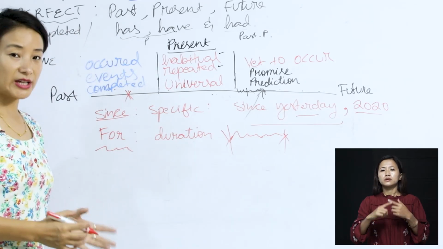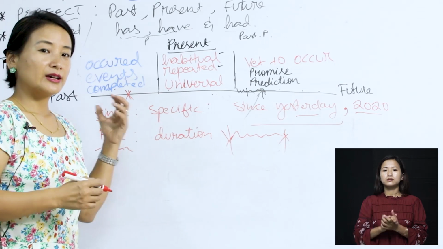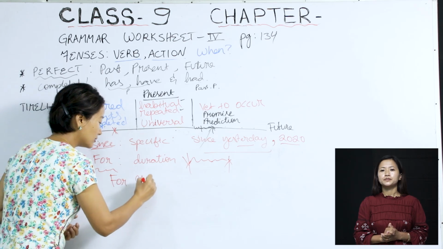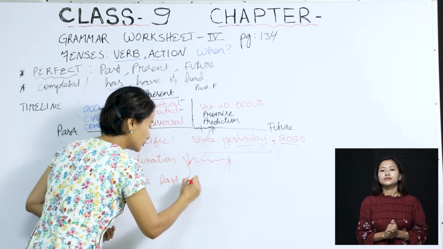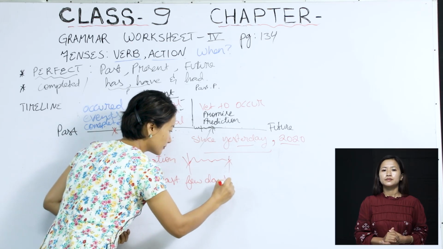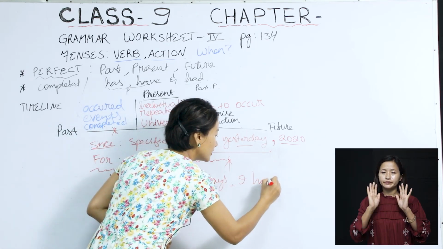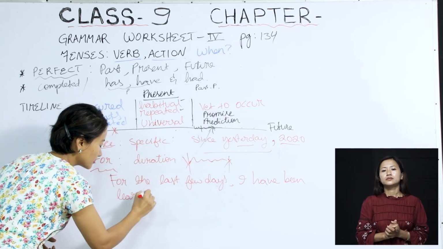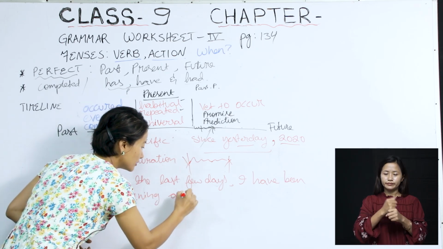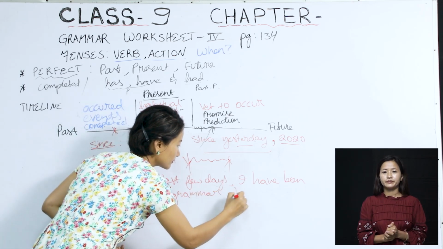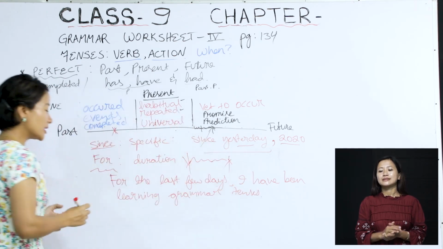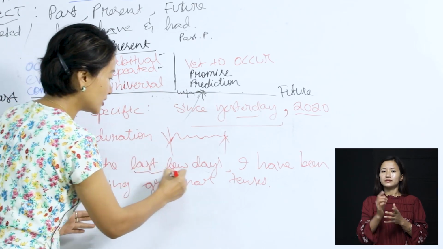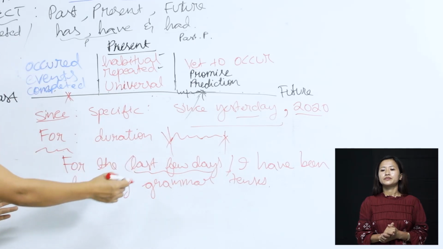So for the last few days, I have been learning grammar tenses. So let's take a look at that sentence. For the last few days, I have been learning grammar tenses. So remember, for the last few days, duration here, few days, I have been learning grammar tenses.